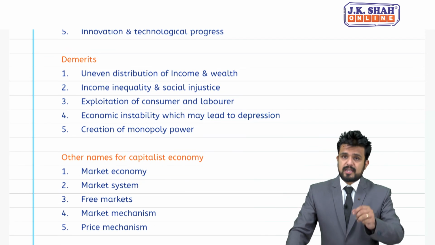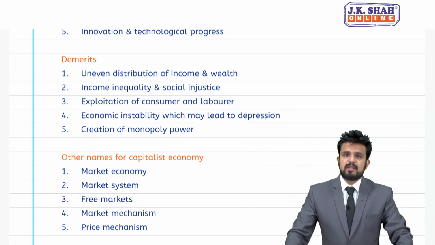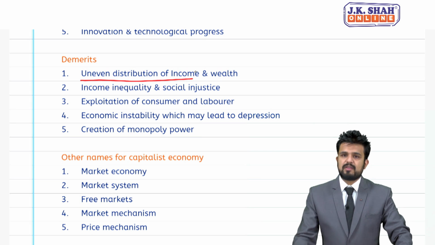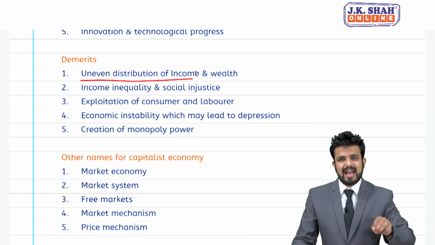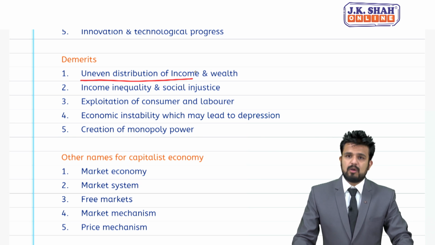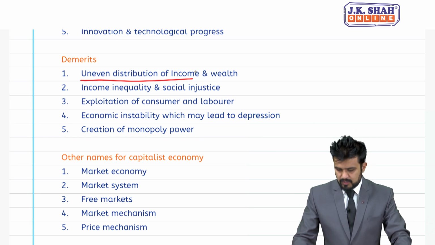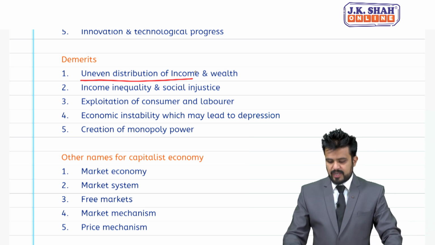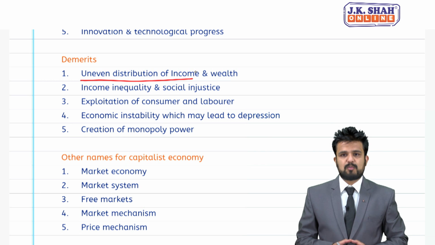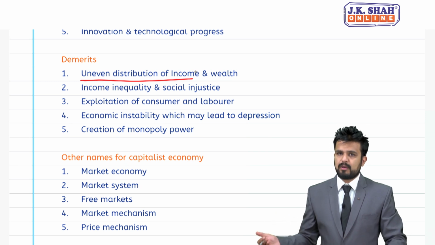Coming to demerits, disadvantages, uneven distribution of income and wealth. Since profit is the main motive, here there could be a high level of income inequality. Gap between rich and poor may increase. Point number 2, income inequality and social injustice, one and the same. Third point says exploitation of consumers and laborers.